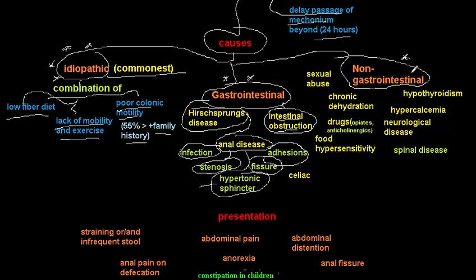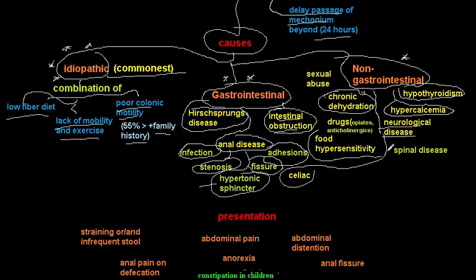What about the non-gastrointestinal causes? I prefer to categorize them into endocrine causes like hypothyroidism or hypercalcemia. Neurological diseases may also lead to constipation if you have some problem with the anal tone. Chronic metabolic causes like chronic dehydration, celiac disease, or food hypersensitivity. You all know that celiac disease is a cause of diarrhea, but sometimes celiac disease may present with constipation. Drugs like opioids and anticholinergics may lead to constipation. Sexual abuse is a cause of constipation.